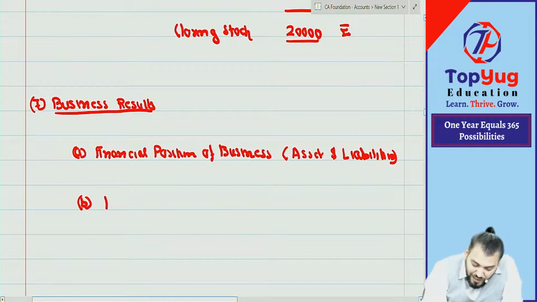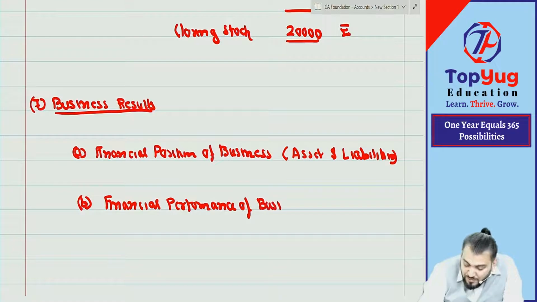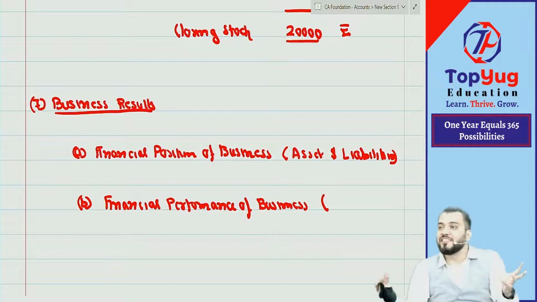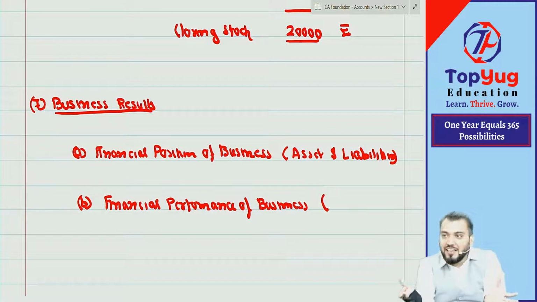Second is financial performance of the business. When we say financial performance, it means what is income and what is expense. How much income you have earned, how much expenses you have incurred, and income minus expense will be profit or loss.